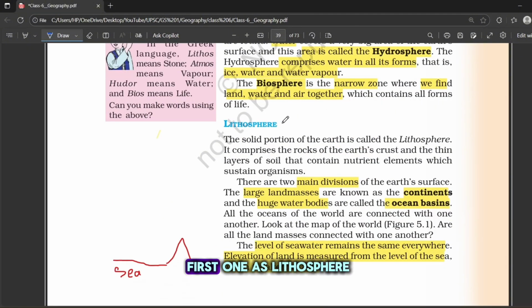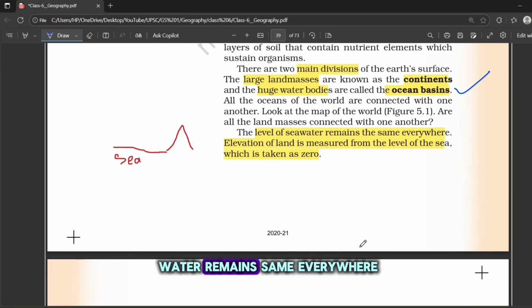Now, we study the first one, the lithosphere, which is the main division of the Earth's surface. Okay, the large land masses are known as continents, and the huge water bodies are called ocean basins. The level of seawater remains the same everywhere. Okay, the elevation of land is measured from the sea level, which is taken as 0.